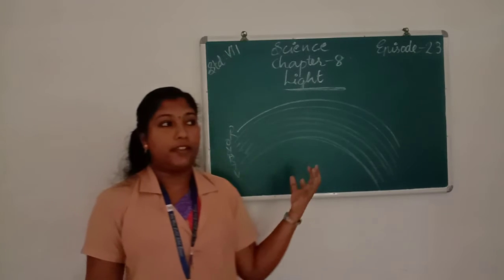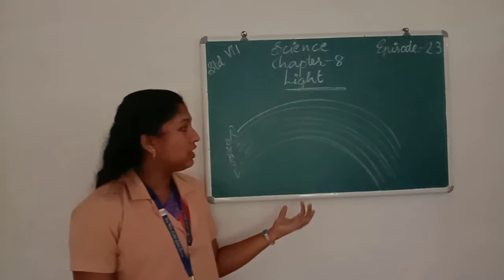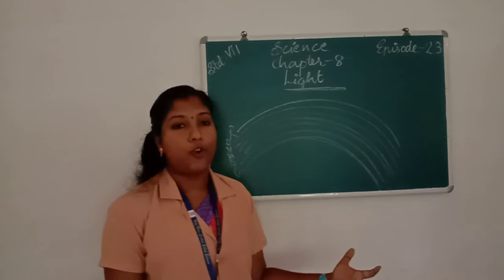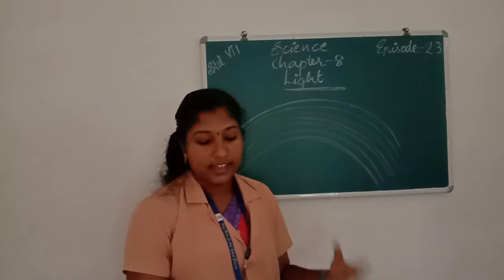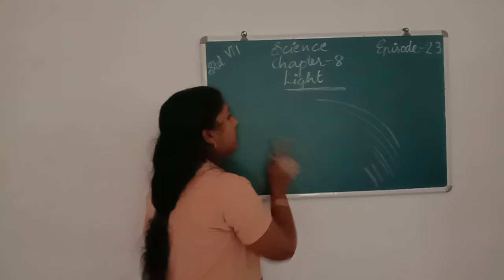The water drops present in the atmosphere get refracted first, and also dispersion takes place in the water drops. Due to this the rainbow is formed, the spectrum of white light is formed in the sky. We can see it as a rainbow. Okay, all of you understood about it?